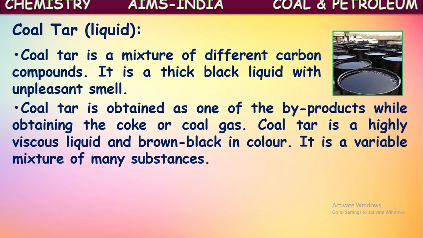Coal tar is a highly viscous liquid, that means a thick liquid, and its color is brownish black or black. It is a variable mixture of many substances. As we said, it is not a single compound. It is a mixture of so many carbon compounds.